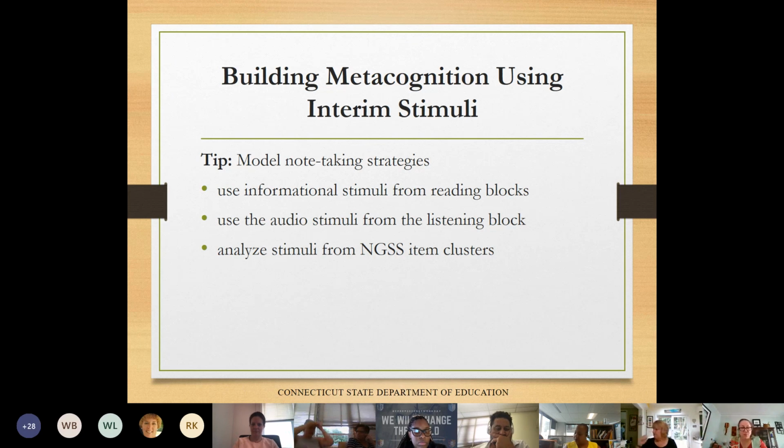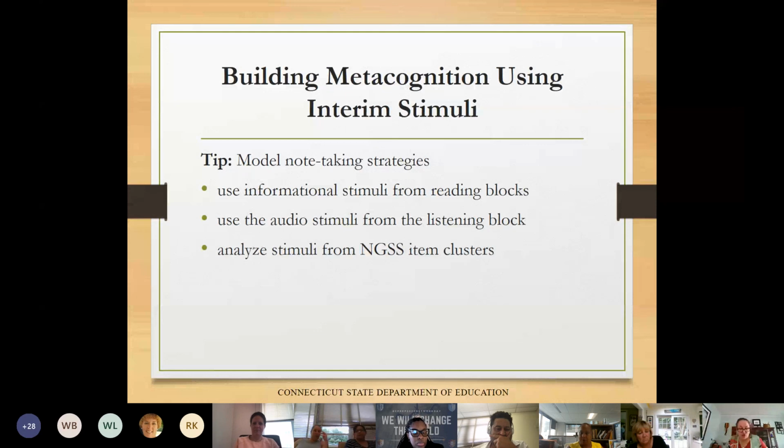Teachers can use the informational stimuli from the reading blocks to teach note-taking. The science stimuli also. The listening stimuli are grade appropriate and complex and can be used. We have a template that we've done for those. And because the stimuli go across all content areas, it's not ELA focused. It is actually an informational text that goes across content areas.